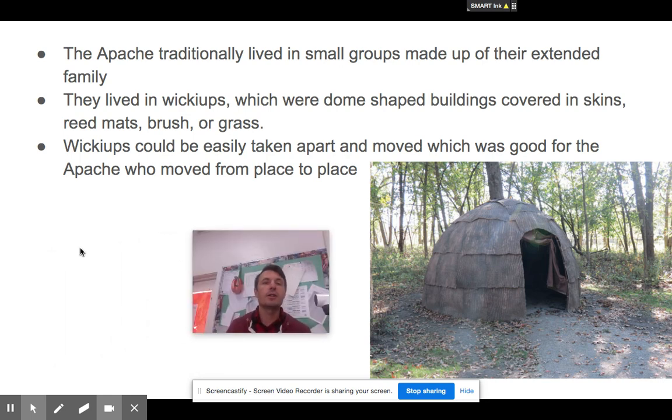Next, the Apache traditionally lived in small groups made up of their extended families. So they lived in pretty small tribes. They lived in wickiups, which were dome-shaped buildings covered in skins, reed mats, brush, or grass. And here's a picture of a wickiup right here. Wickiups could be easily taken apart and moved, which was good for the Apache who moved from place to place.